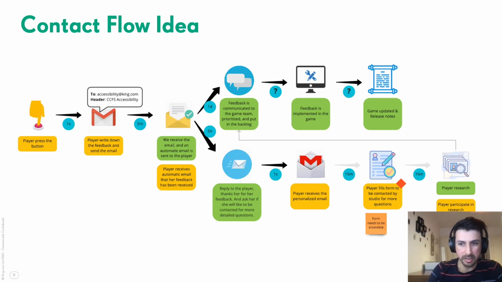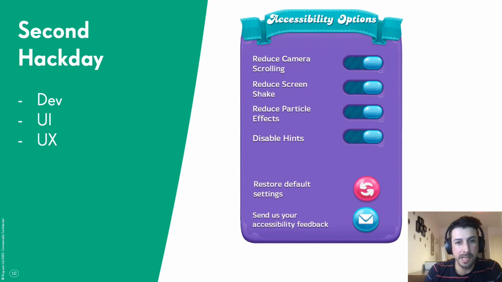Player support at the same time was concerned that having a contact button in the game that is so visible would increase the number of player reports a lot, and players would not use it just for accessibility. They'd use it for every purpose. And they were right. But I just needed it there, even if it's going to be a small percentage of player feedback around accessibility. I thought it would be important for this player to have it there. So we fought for it, and that's why it's still there.